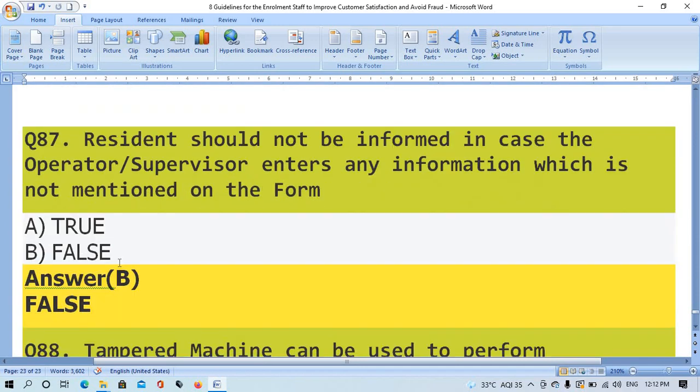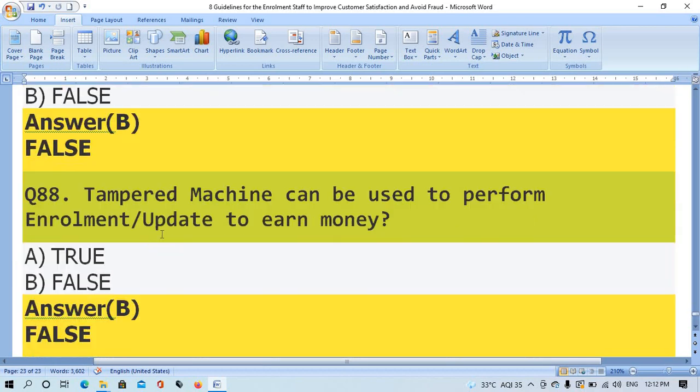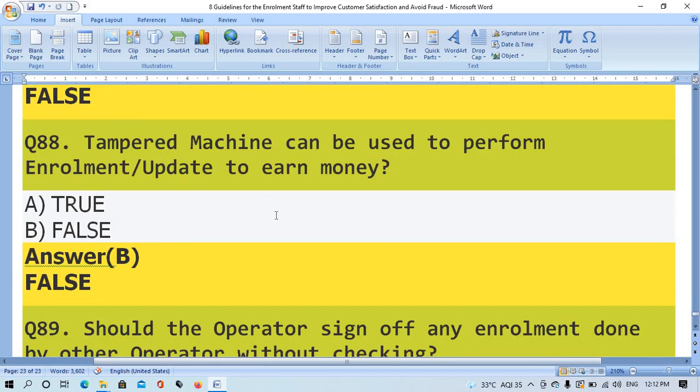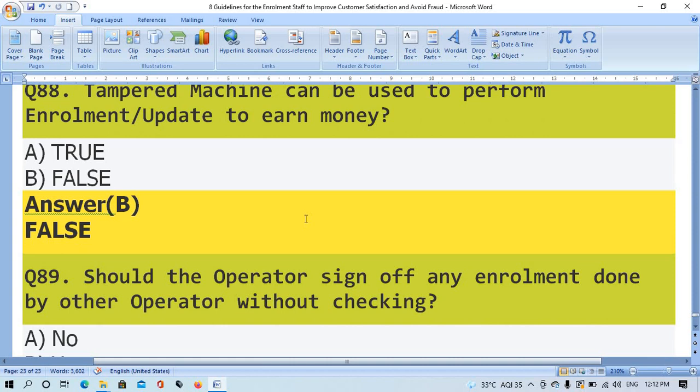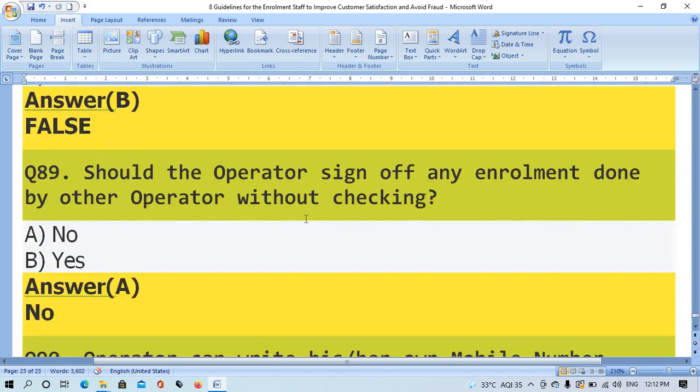Question number 87. Residents should not be informed in case the operator/supervisor enters any information which is not mentioned on the form. The right answer is option B, false. Question number 88. Tampered machine can be used to perform enrollment update to earn money. The right answer is option B, false. Question number 89.